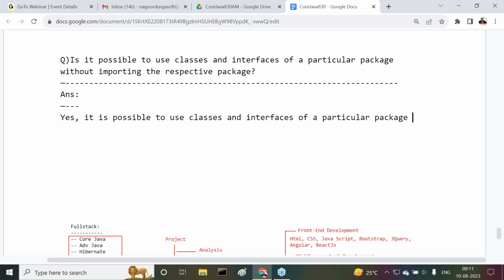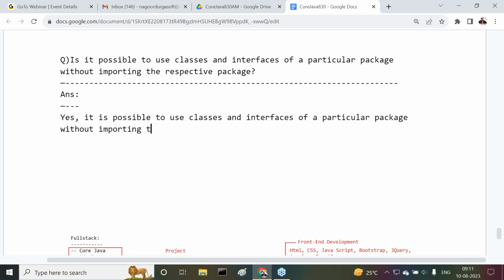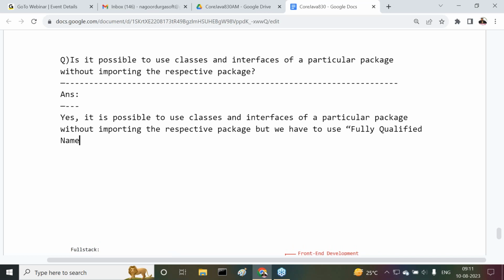It is possible to use classes and interfaces of a particular package without importing the respective package, but we have to use, observe carefully, fully qualified names of the classes and interfaces.